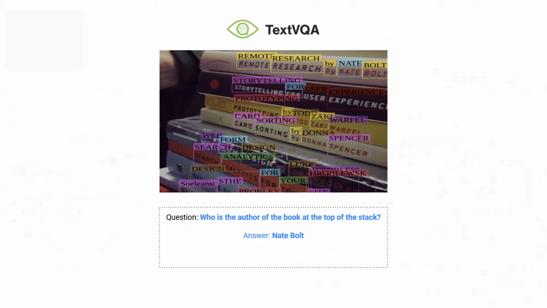TextVQA task requires an AI agent to answer a question by reasoning about the text in an image. For example, consider this image with a bunch of OCR tokens shown. A corresponding question asks, who is the author of the book on the top of the stack?